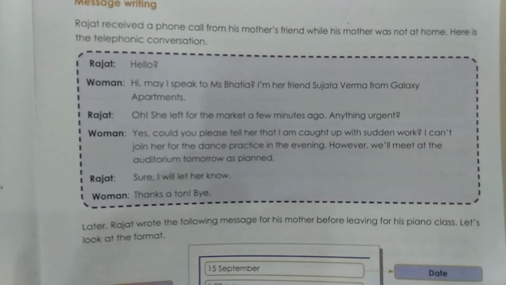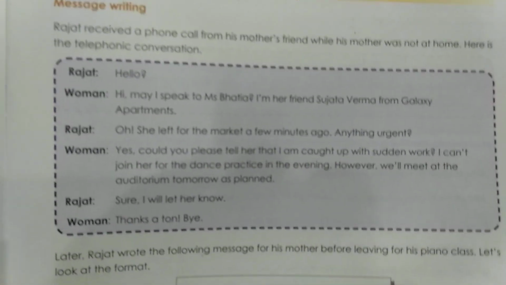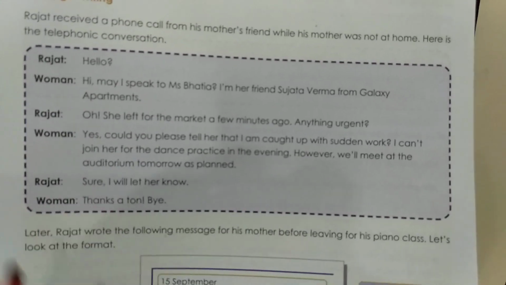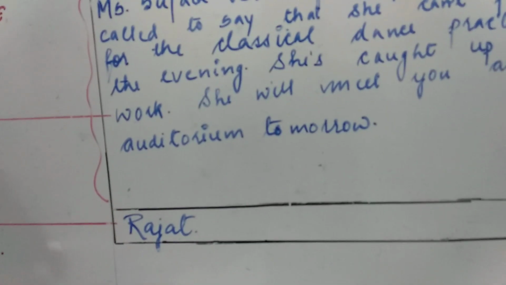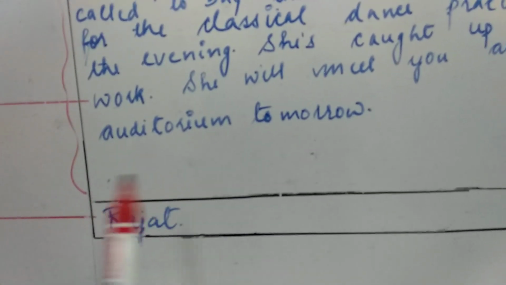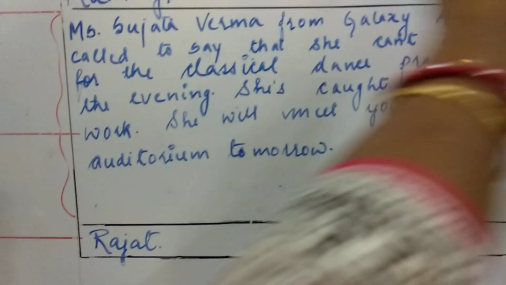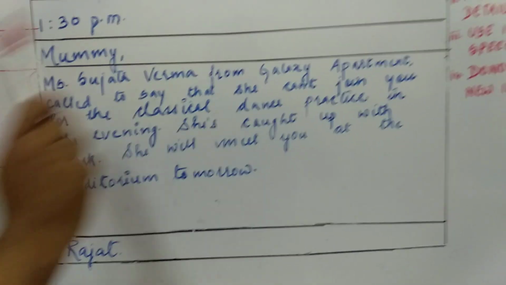The lady who called was Rajat's mother's friend, and she wanted to inform Rajat's mother that she is unable to join her for the dance practice. This was the message to be conveyed to Rajat's mother. So what did Rajat do? Now Rajat has to go somewhere outside, so he has to communicate this message to his mother. He wrote a piece of note to his mother in this form.